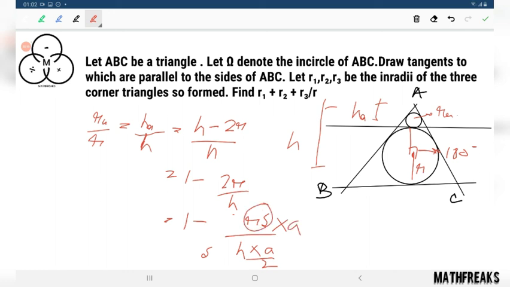This will give us area, and this will also give us area of the triangle. 1 minus A times delta over delta S, delta cancels, 1 minus A over S. This is RA by R.